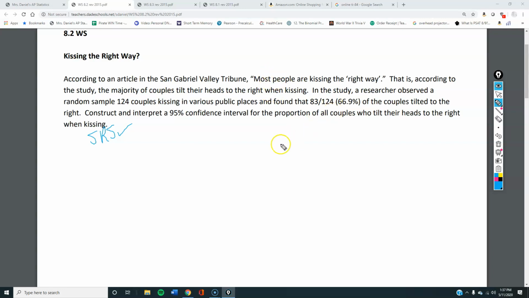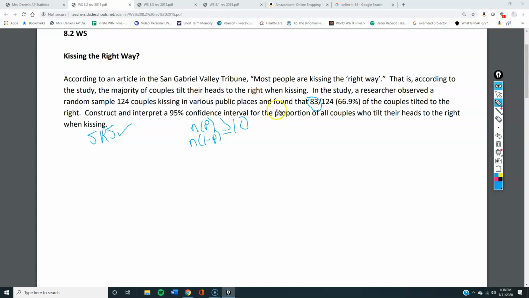Is it normal? So is n times p and n times 1 minus p both greater than or equal to 10? Yes, it is, because 0.669 times 124, well, that's 83. And then the other part would be about 40. So yeah, they're both bigger than 10, so it's normal.